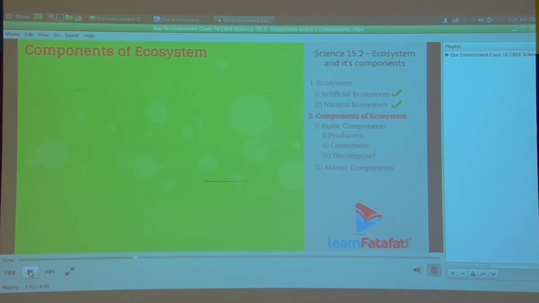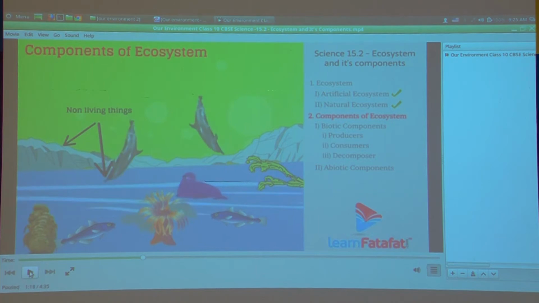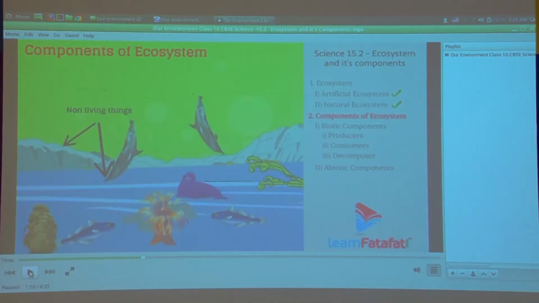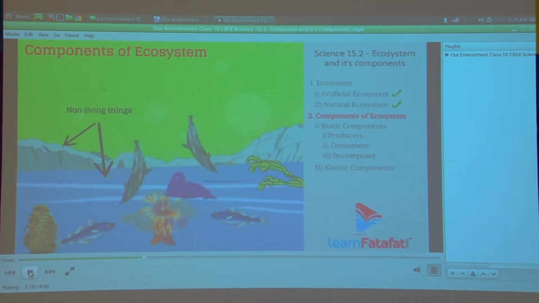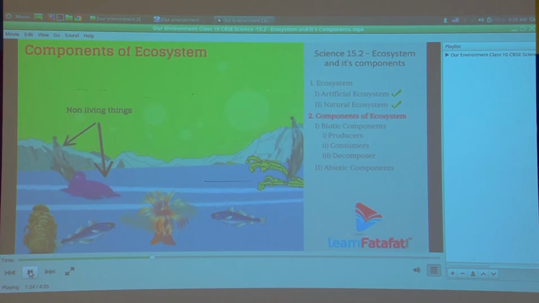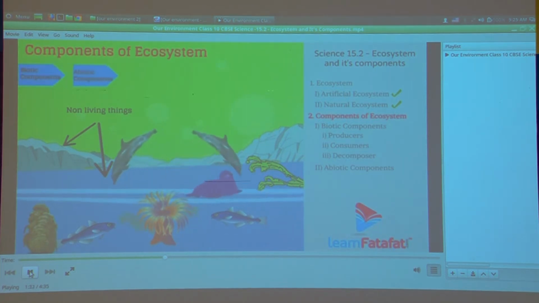Components of ecosystem. All the living and non-living things. Next we move to the topic components of ecosystem. Components of ecosystem are of two types, the biotic and abiotic components. We have already told that biotic means living things and abiotic means non-living things present in the ecosystem. These are the components of that ecosystem.